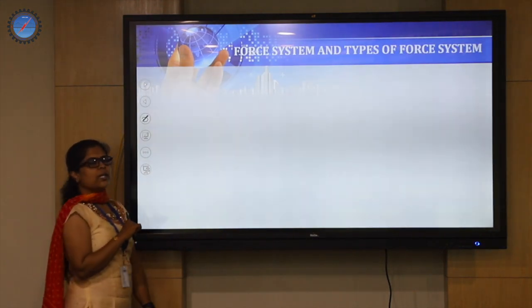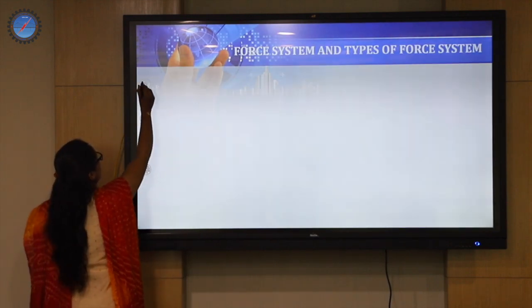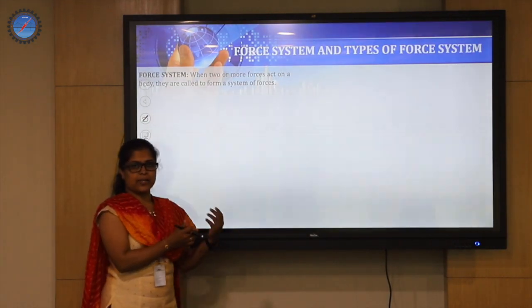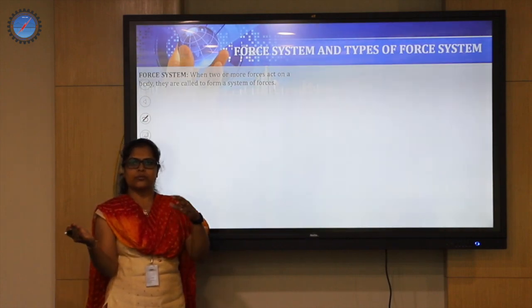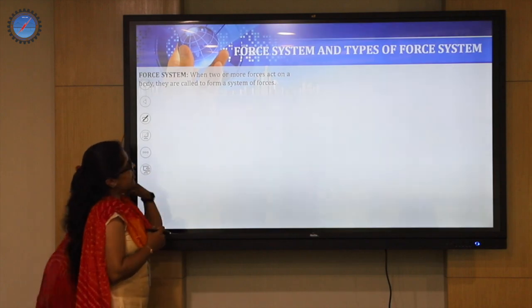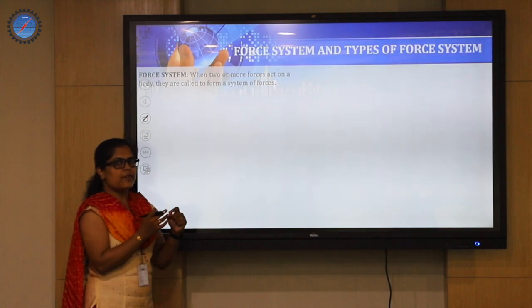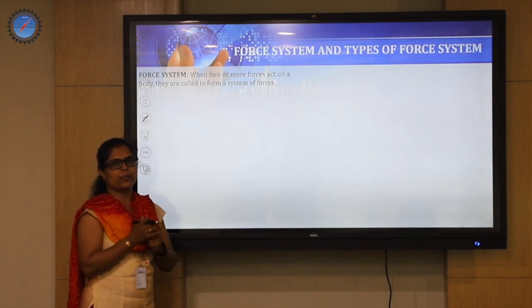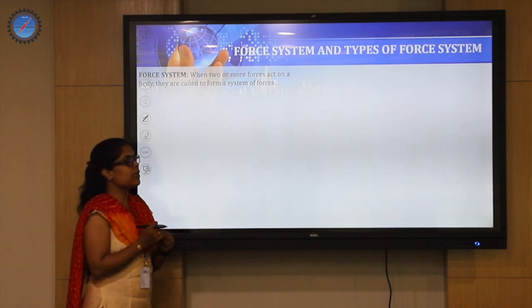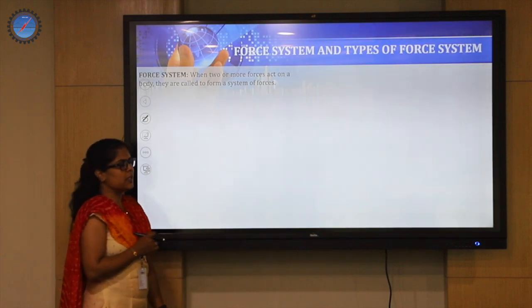So next we come on to the next topic called force system and types of force system. Till now we have discussed what the different forces are, what the characteristic of a force is, and how an external force is different from an internal force or a response force. We have some concept for the force system. Till now we have discussed a single force acting on the body, but if a group of forces do act upon a body, how are they bifurcated based on different criteria?